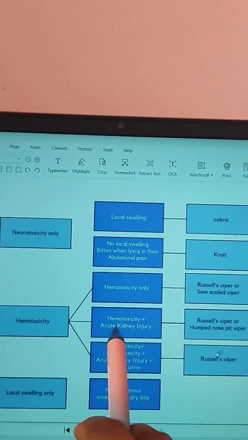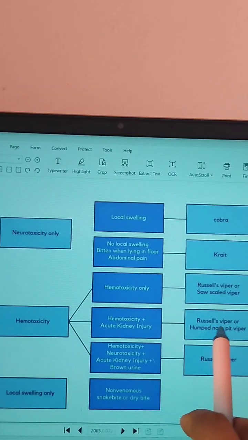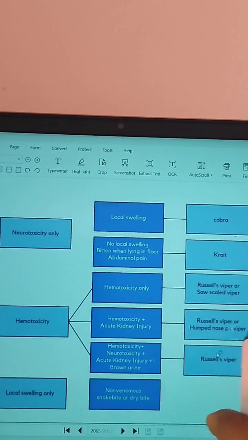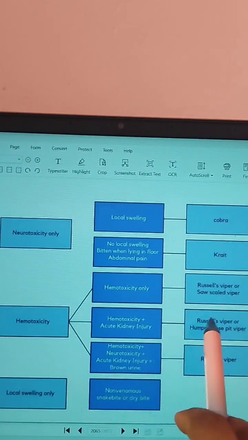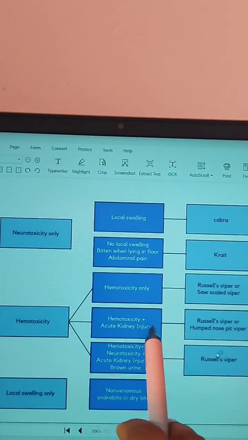And if it is hematotoxicity plus acute kidney injury is also there, then it will be Russell's viper or humped nose pit viper. Okay, humped nose pit viper or Russell's viper it may be, if it is hematotoxicity plus acute kidney injury.